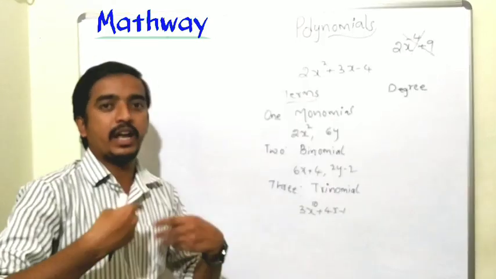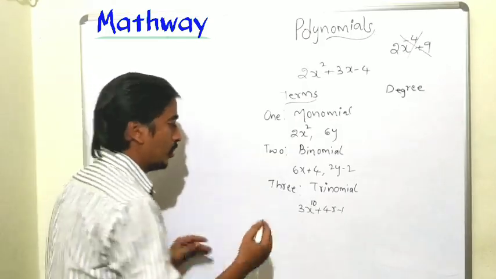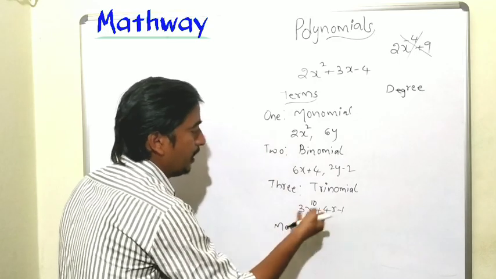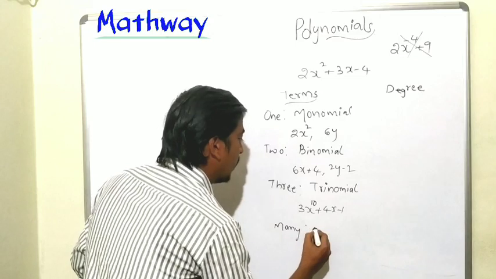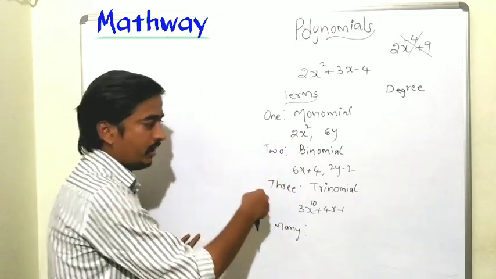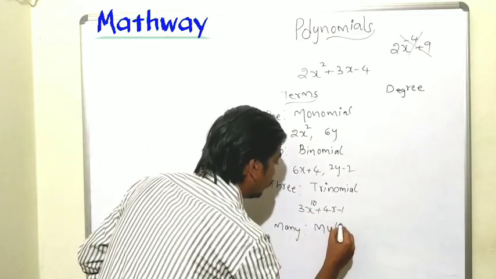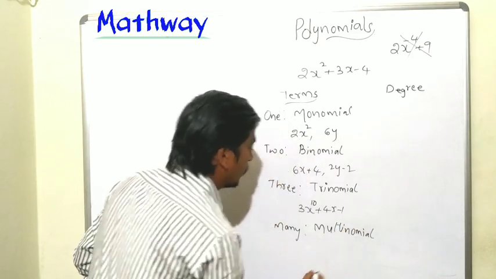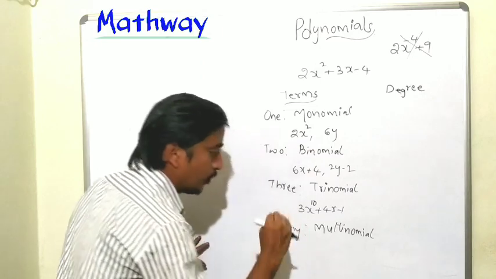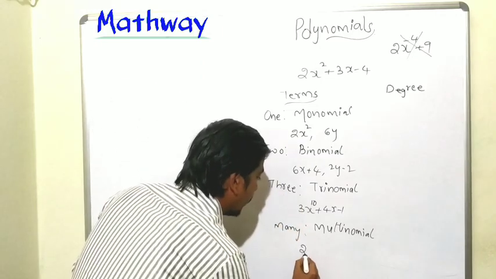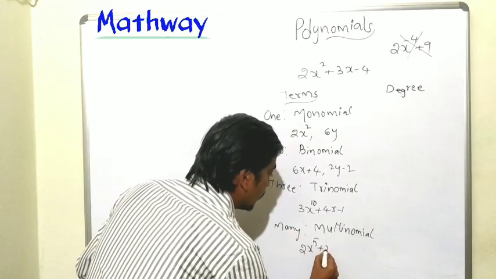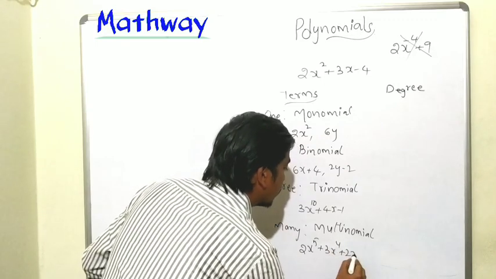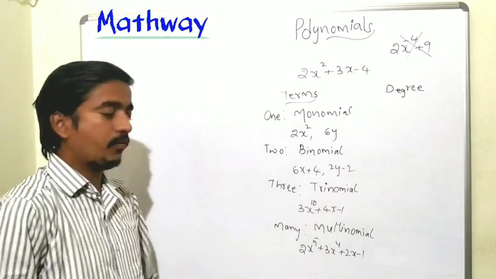Next, if it has more than three terms, that is called a multinomial. If it has many terms, meaning more than three, we call it a multinomial. For example, we can take a polynomial which has four terms: 2x power 5 plus 3x power 4 plus 2x minus 1. This is an example of a multinomial.